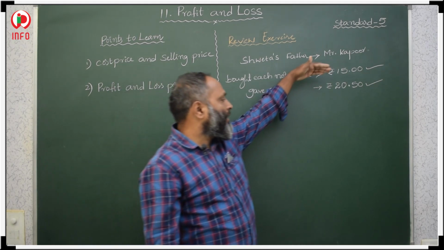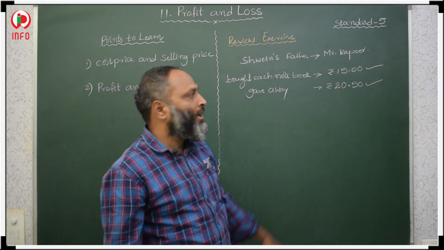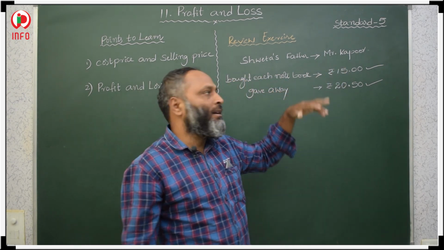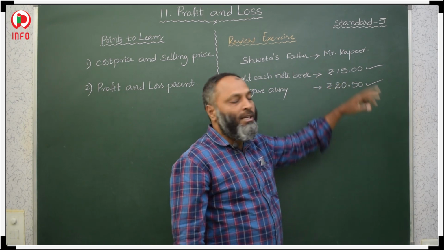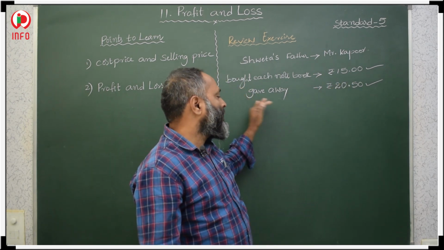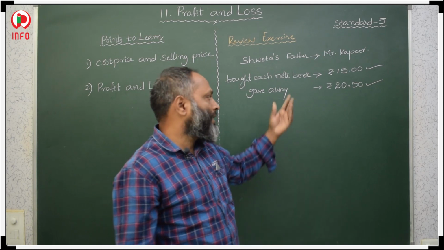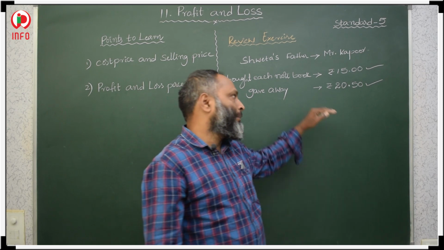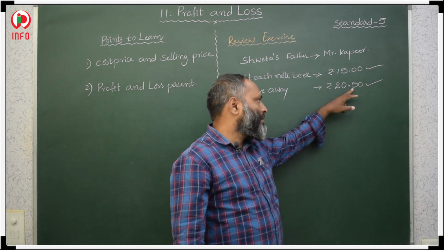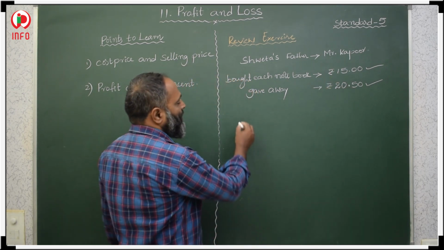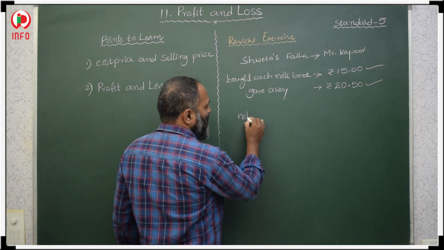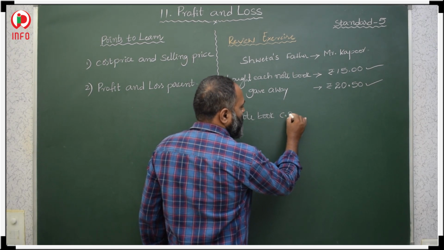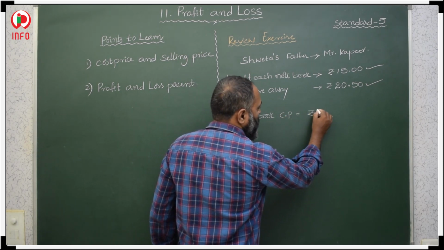If we compare these two prices, what he purchased at is the cost price, 15 rupees, and what he sells at, 20 rupees 50 paise, is the selling price. It means here the notebook cost price is 15 rupees.